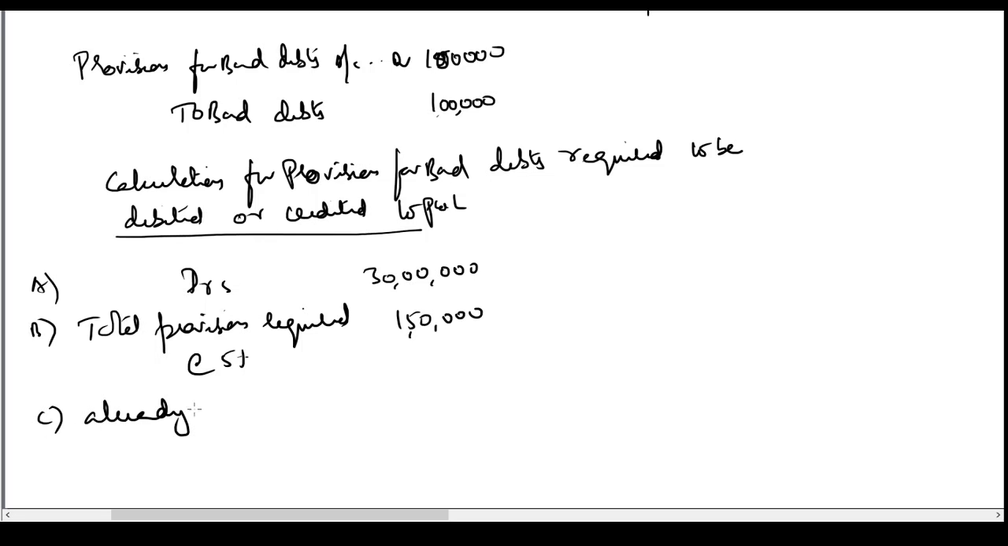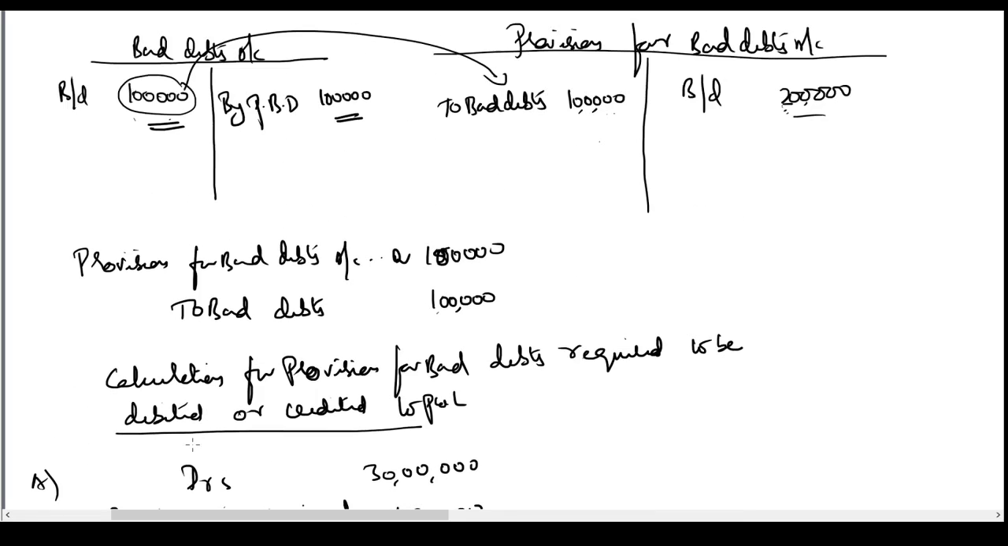Already existing provision. You already have some provision. How much is it? It is 1 lakh. How did I get this figure of 1 lakh? There was an existing provision of 2 lakh. I have used 1 lakh out of it. Bad debts has been debited to the provision account. If you observe here, there was a provision for bad debts of 2 lakh. Out of that, 1 lakh has been debited.